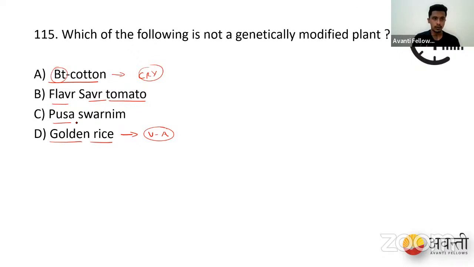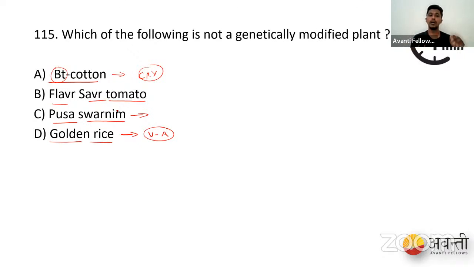When it comes to Pusa swarnim, there is a disease called white rust. Many Brassicaceae plants were hybridized to get across this white rust disease. Pusa swarnim belongs to Brassicaceae and is a type of hybrid that is resistant to one of the fungal diseases. So it is not a GMO, it is a hybrid plant. Rest of all of them are genetically modified plants.